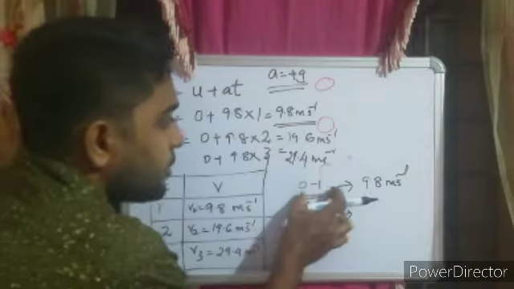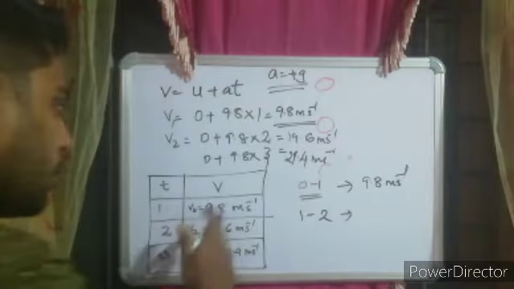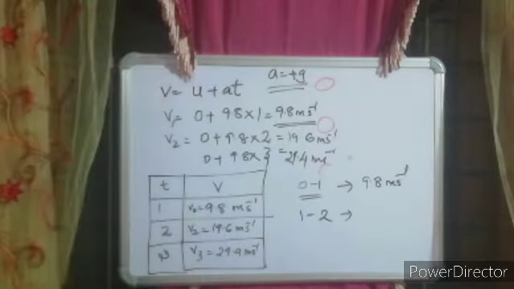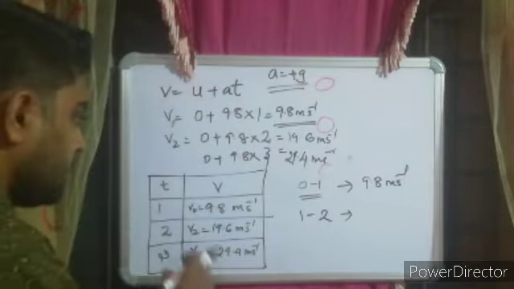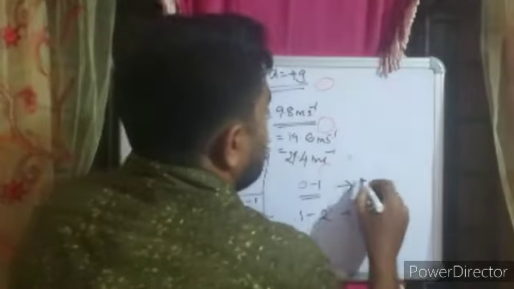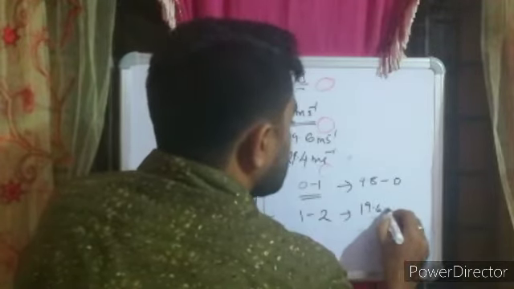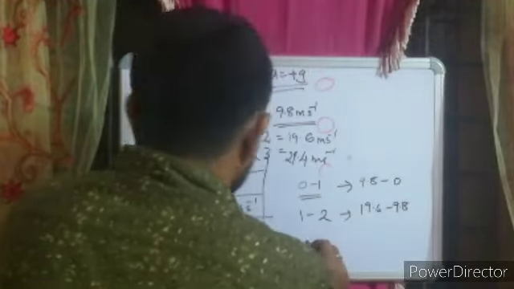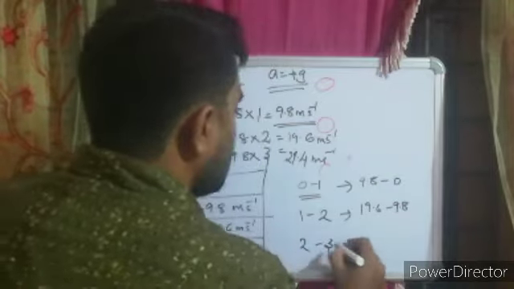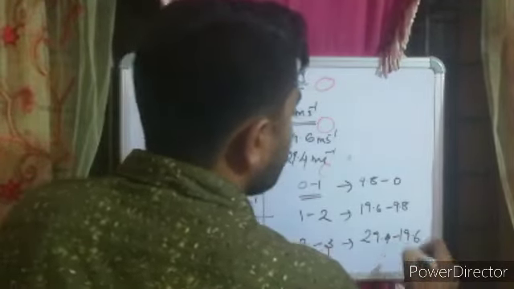So the change in velocity, equal change in velocity in equal interval of time. In the time interval 0 to 1 you got 9.8, in the time interval 1 to 2 you got 19.6. So the change in velocity will be 9.8 minus 0, then 19.6 minus 9.8, and in the time interval 2 to 3, it will be 29.4 minus 19.6.